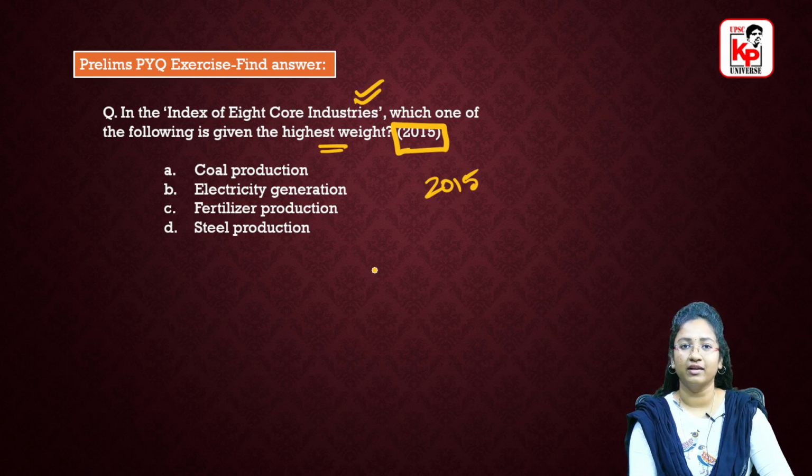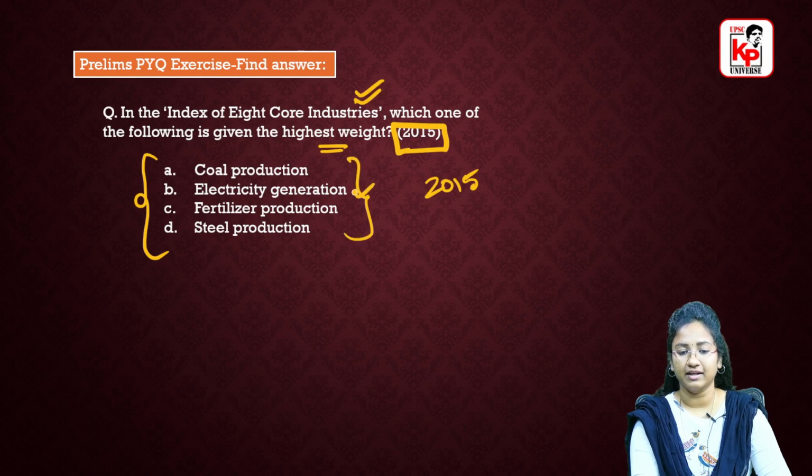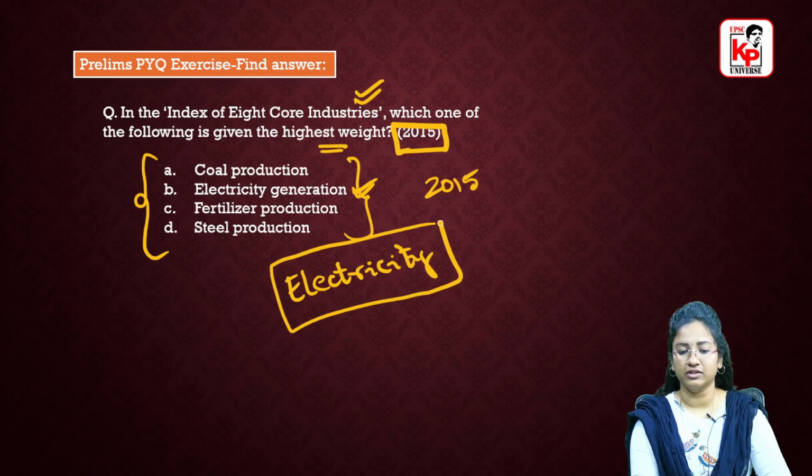You have to know what goods and what sectors are included in this IIP, and then you have to know the weightage of different sectors, which sector has the highest weightage, so that you can answer questions like this. According to these 4 options, the correct answer will be electricity generation. Electricity generation has the highest weightage among these 4. Not overall weightage; just look at the 4 options that we have here.